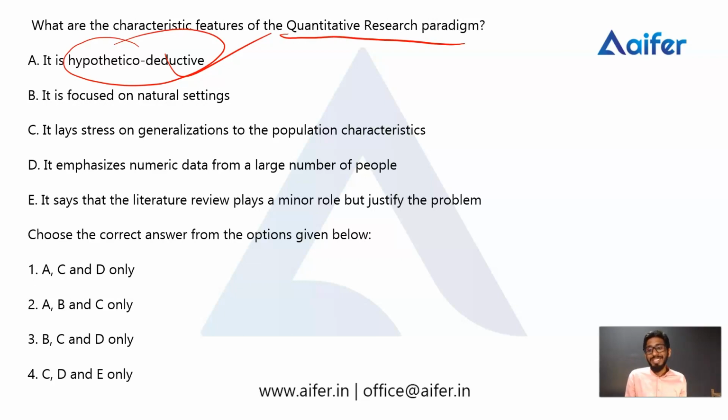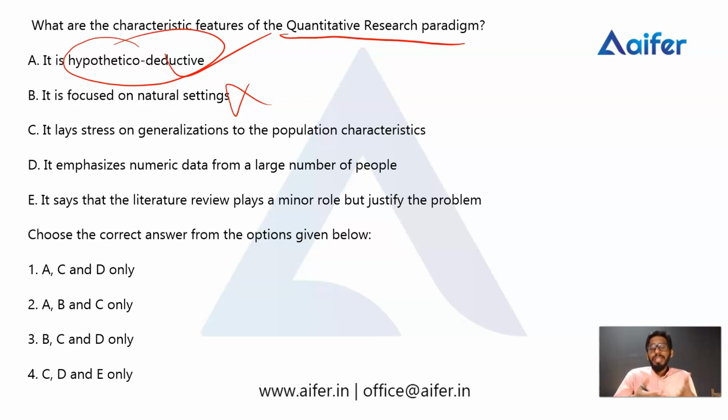So quantitative research is most probably not conducted in natural settings. That's why this option, focused on natural settings, is incorrect.